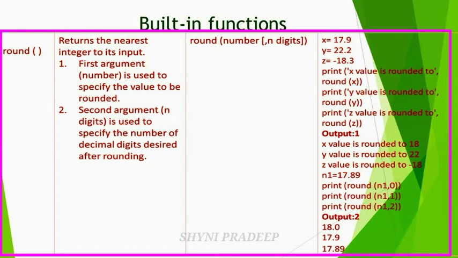The next, 1, means you have to keep one decimal digit after the decimal point. And n1, 2 means you have to keep 2 decimal digits after the decimal point. So here first 18, and next 17.9, and next 17.89.